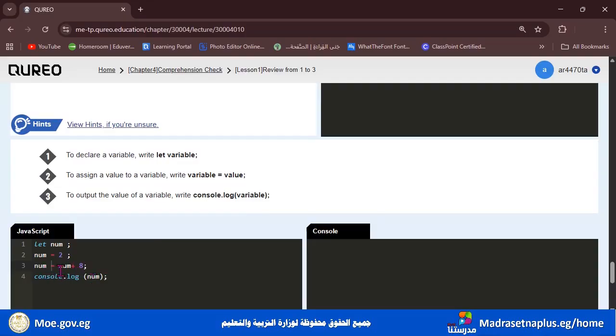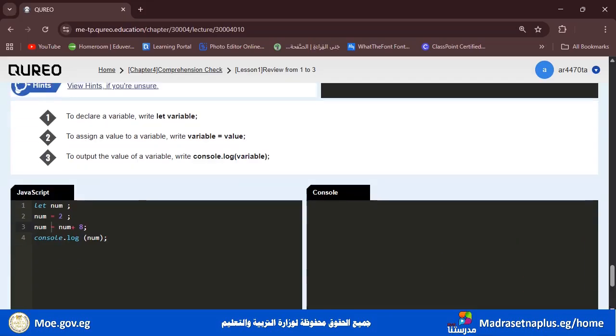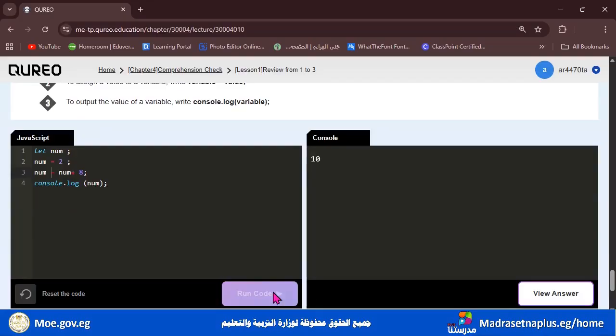Then, why did we write here num? Because we want it to bring me the value that has already been saved here. So it's 2. So I'm telling it to please bring me the pre-saved value plus 8. Okay. So let's check it in the console and click Run Code. And voila, it's 10 now. So this is the way that we need to write, how to write a variable or how to declare it and how to make the output to the console.